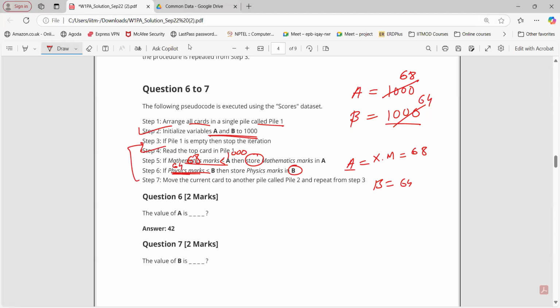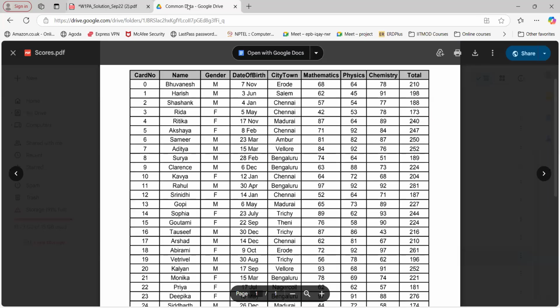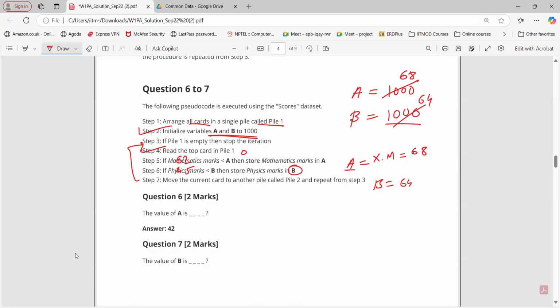Go for the next card. Now what if the next card is 62 and 45? Tell me what we need to do with 62 and 45. Whether step 5 is true or step 6 is true. Is 62 less than 68? Yes, because the value of A is 68, not 1000 now. That is true. Now what we need to do is store in A. So instead of 68, now this will be 62. What about this one? Is 45 less than 64? That is again true. So instead of 64, now B will be 45. Again, move the card to another pile. Go for the next step.